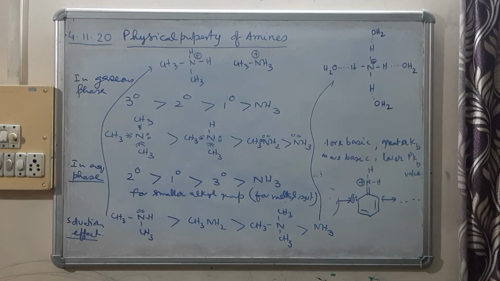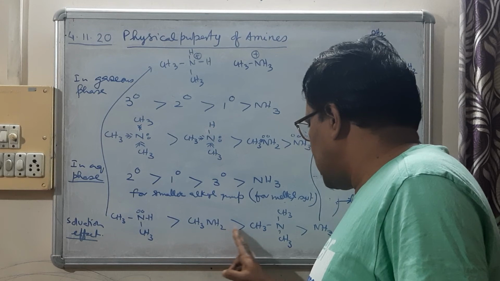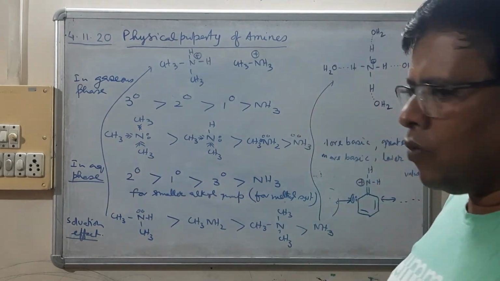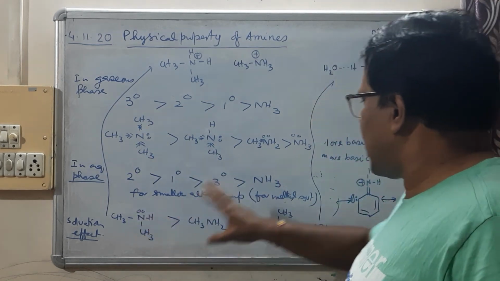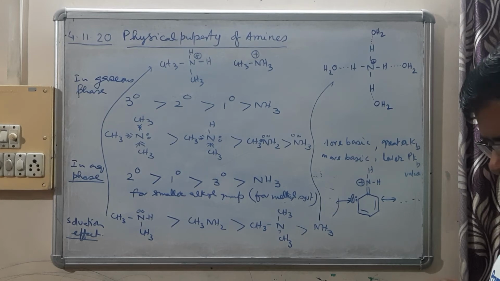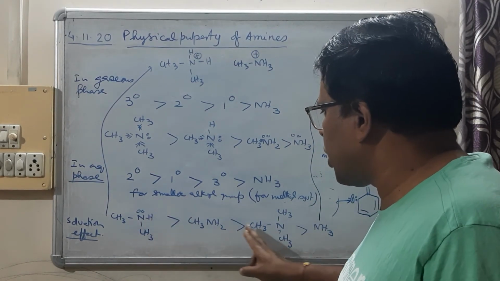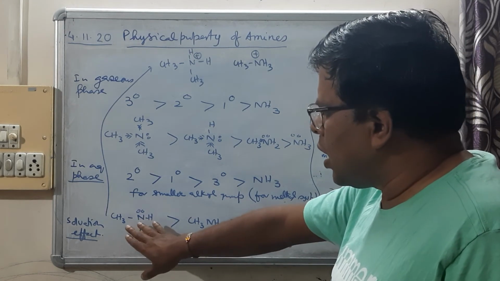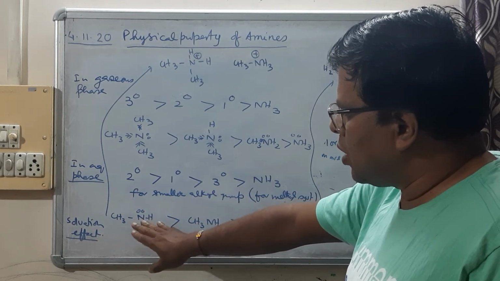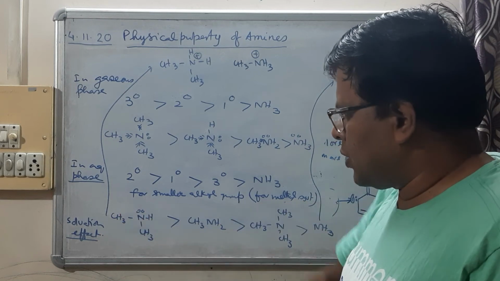So to compare the basicity of these amines in aqueous solution, we have to consider the plus I effect as well as the solvation factor. Considering both of them, this is found to be the order. In the case of 2 degree amine, the plus I effect is there, and there is also a considerable amount of solvation effect.